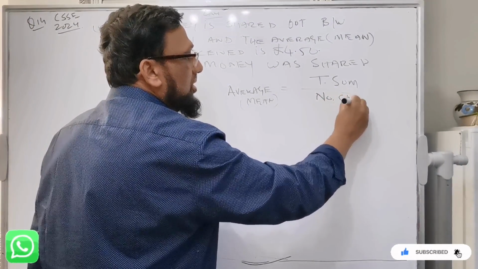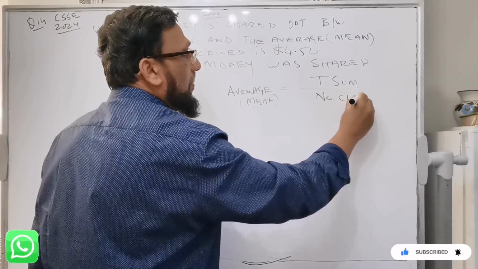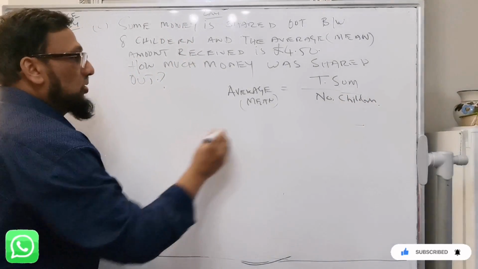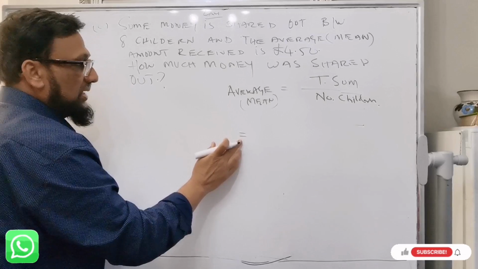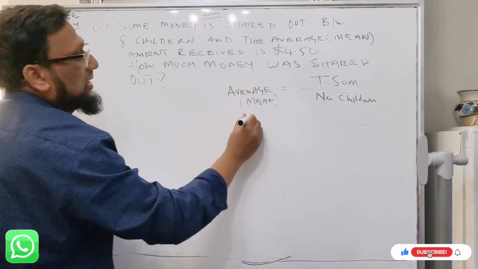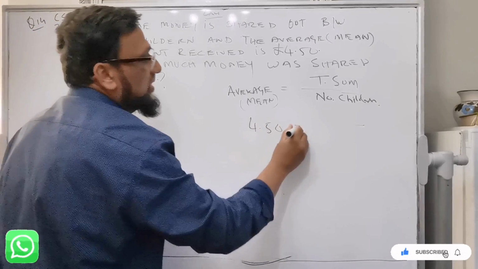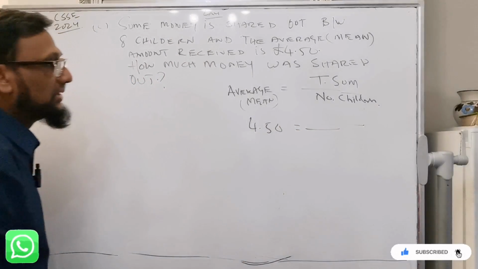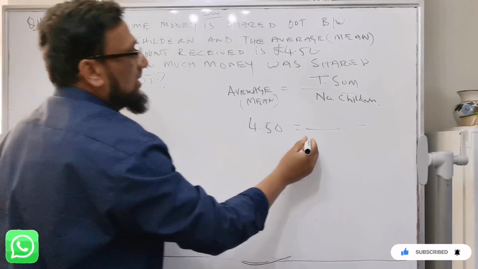The average is given as £4.50, and the total number of children is already given, 8.